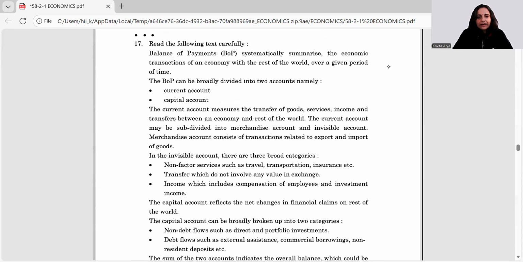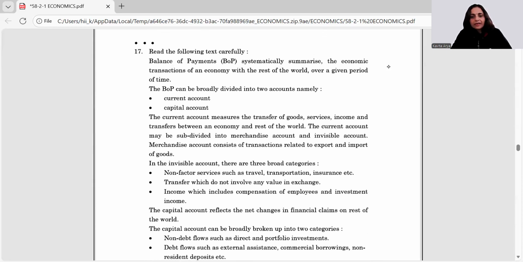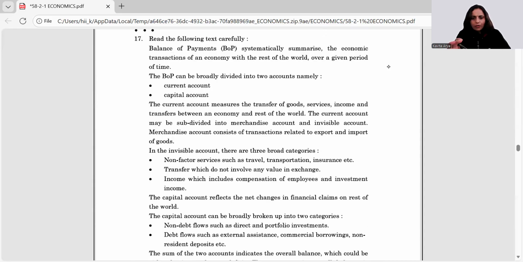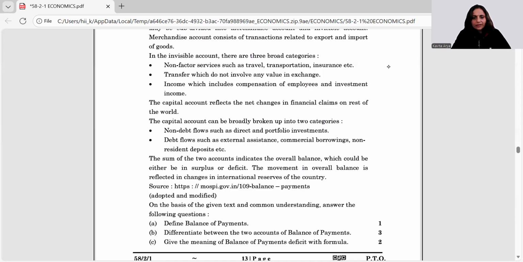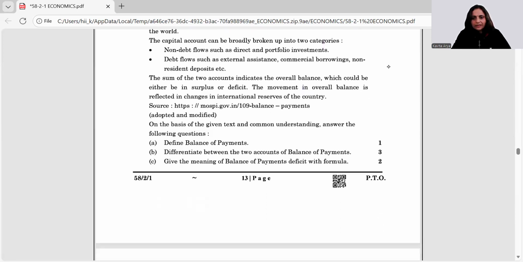Moving ahead, we have 17th, a case study given, and it is simply a content of BOP chapter, clearly, where BOP definition is given, the accounts are given, the subparts of accounts are given, the capital account, the current account, everything. So the questions are define balance of payment. In the very beginning, we know it's a systematic record of all the economic transactions which happen between the residents of the country and the rest of the world in a period of 1 financial year.